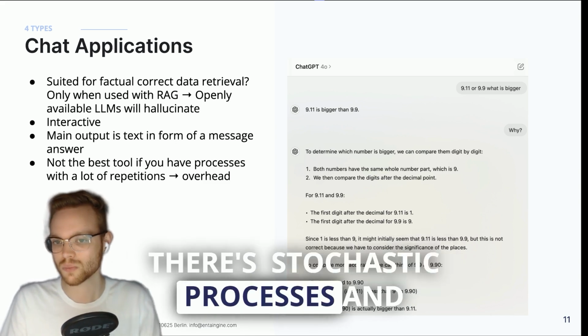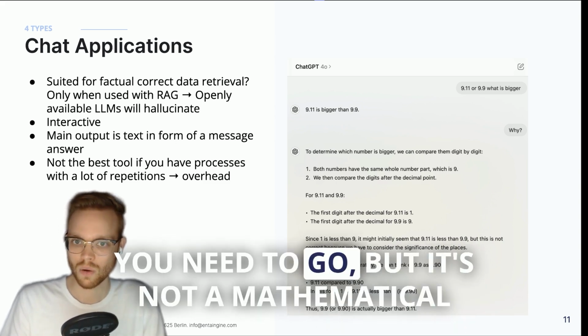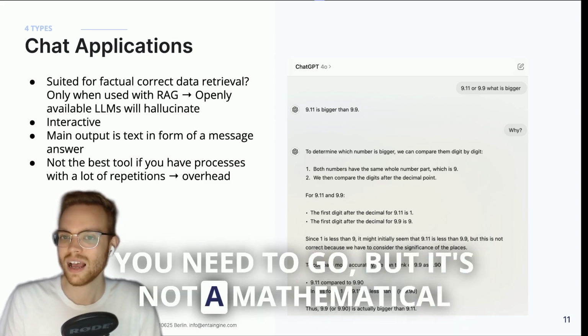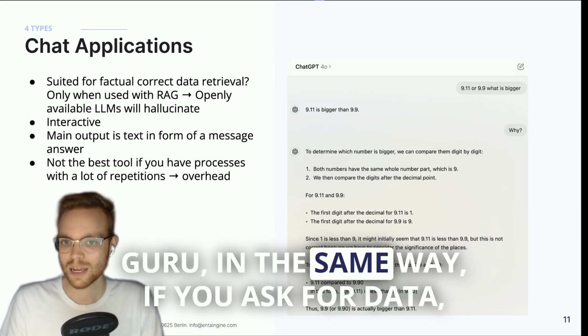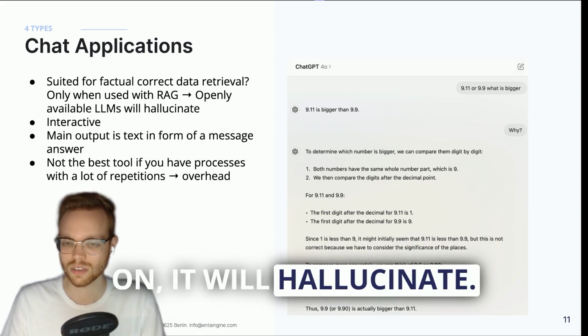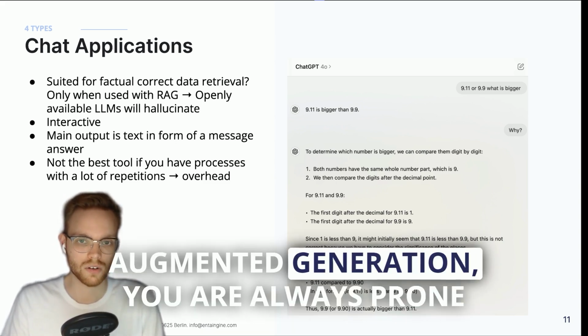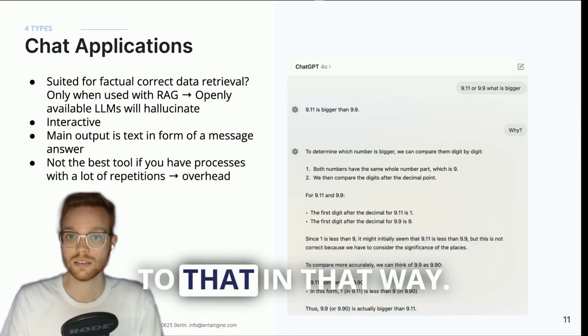They are stochastic processes and statistical engines that help you go where you need to go, but they are not a mathematical guru. In the same way, if you ask for data that is not there or that it was not trained on, it will hallucinate. And if you are not using retrieval augmented generation, you are always prone to that.